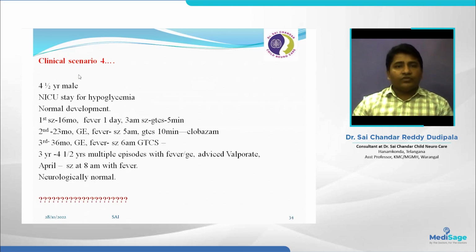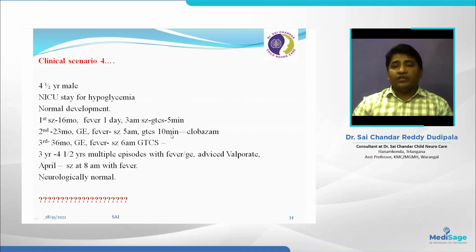So fourth case scenario, a 4.5-year-old male child, NICU stay for hypoglycemia, but normal development. At 16 months of age, the child had one episode of fever, and at 3 a.m. a seizure, a GTCS for 5 minutes. After that, at 23 months with gastroenteritis and fever, at 5 a.m. again the child had a GTCS for 10 minutes. At that time we started clobazam intermittent prophylaxis. After that, at 36 months, gastroenteritis, fever, again a seizure at 6 a.m. That is also GTCS.